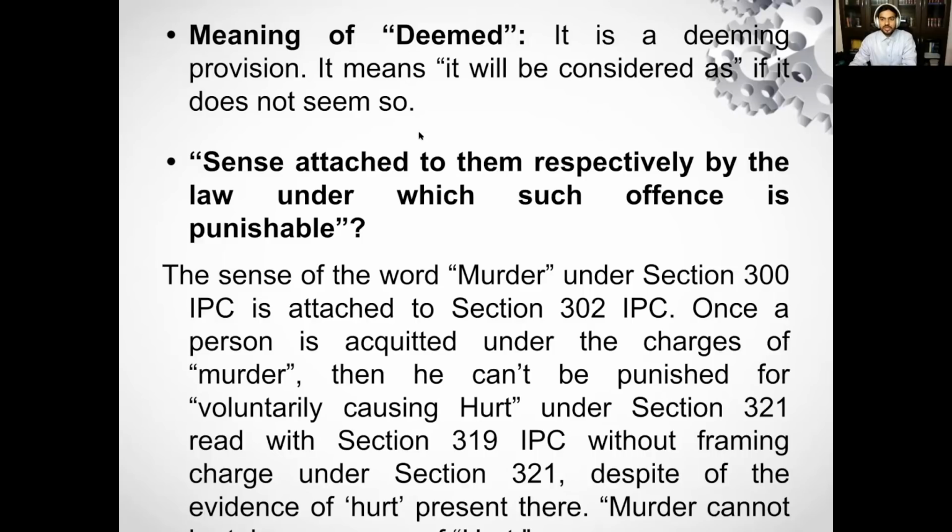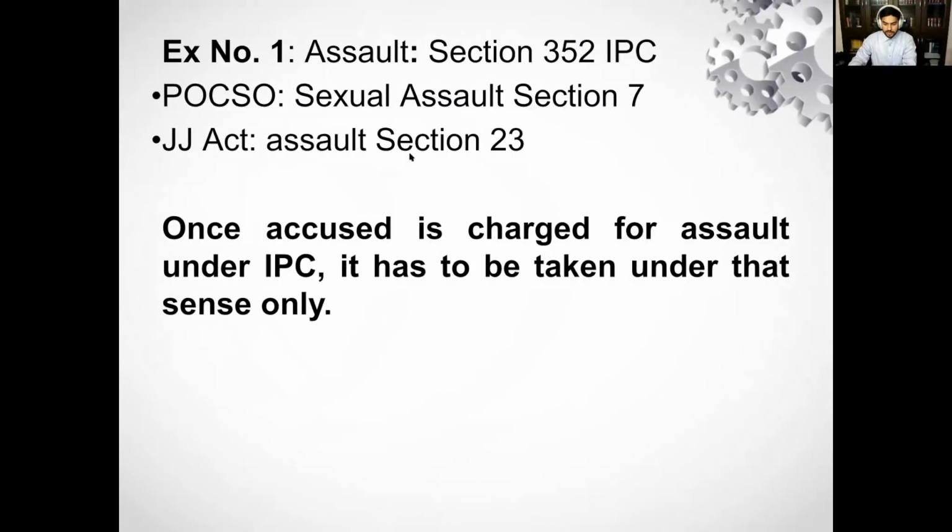Next is the sense attached to them respectively by the law under which such offense is committed. For example, take assault. There are three statutes. Assault is provided under section 352 of the Indian Penal Code. Sexual assault is also provided under section 7 of the POCSO, and assault is also provided under section 23 of the Juvenile Justice Act. Let's take a very simple example.